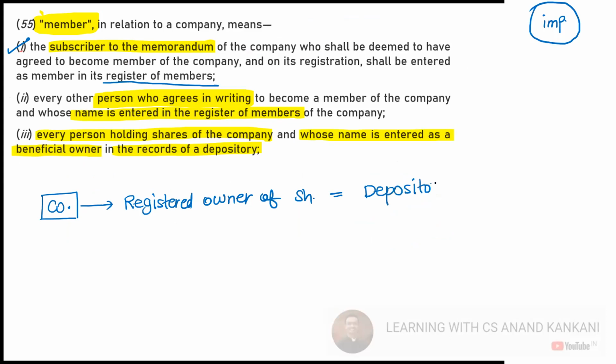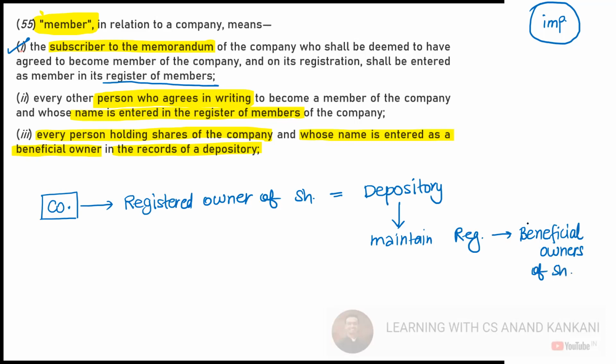Because the company has issued shares to the depository, but then the depository is going to maintain a register where they say who are the actual owners, who are the beneficial owners of the shares.